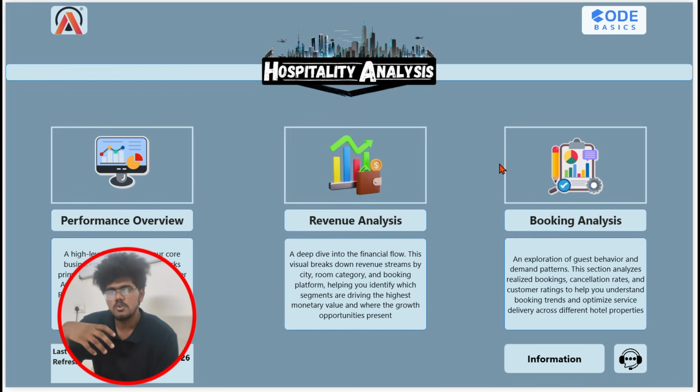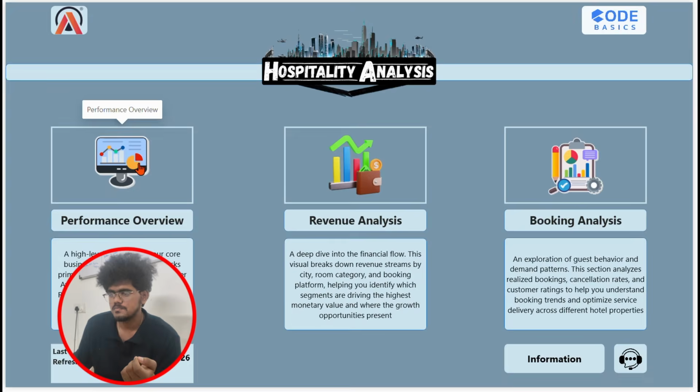Home page gives you a solid understanding, the basic idea, before getting into this project, and in that way I've added the description of the specific visual. You can read that for further guidance, and you can click on booking analysis, revenue, at any order, but in the hierarchical process I'll begin with performance overview.